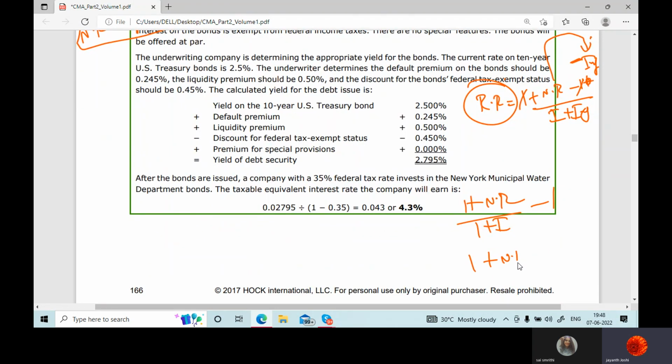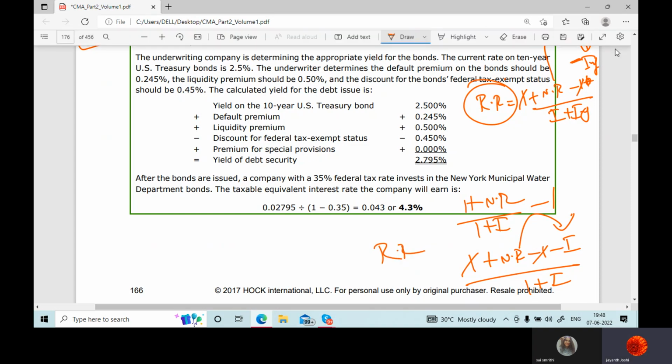Taking the LCM: (1 plus nominal rate minus 1 minus inflation) divided by (1 plus inflation). So the 1s cancel, and nominal rate minus inflation, divided by 1 plus inflation, is the real rate. Okay.